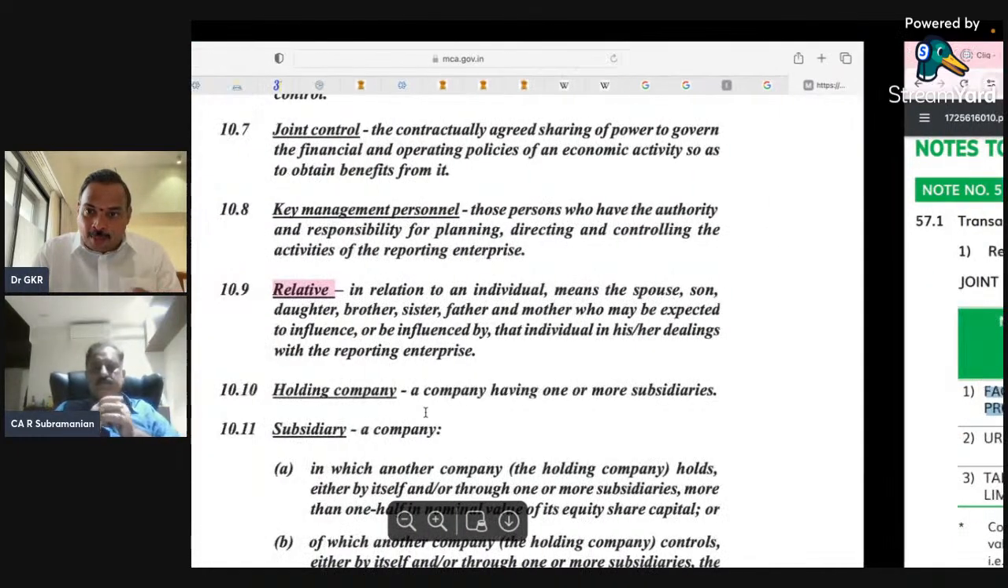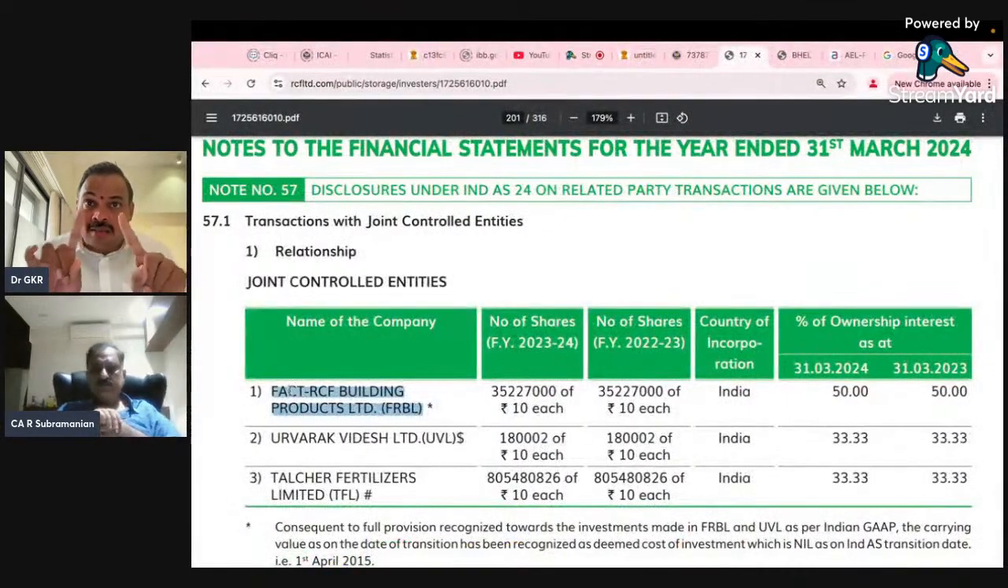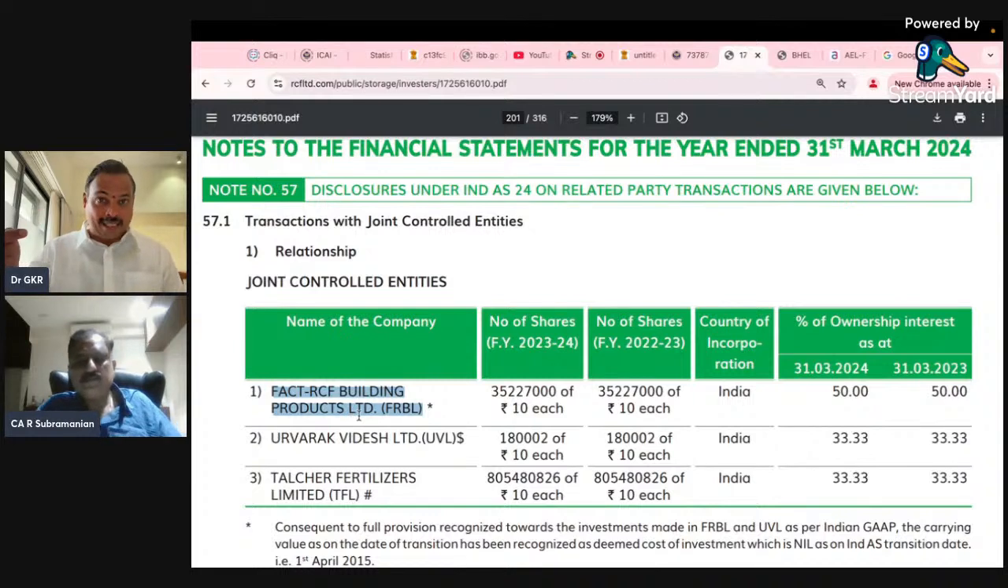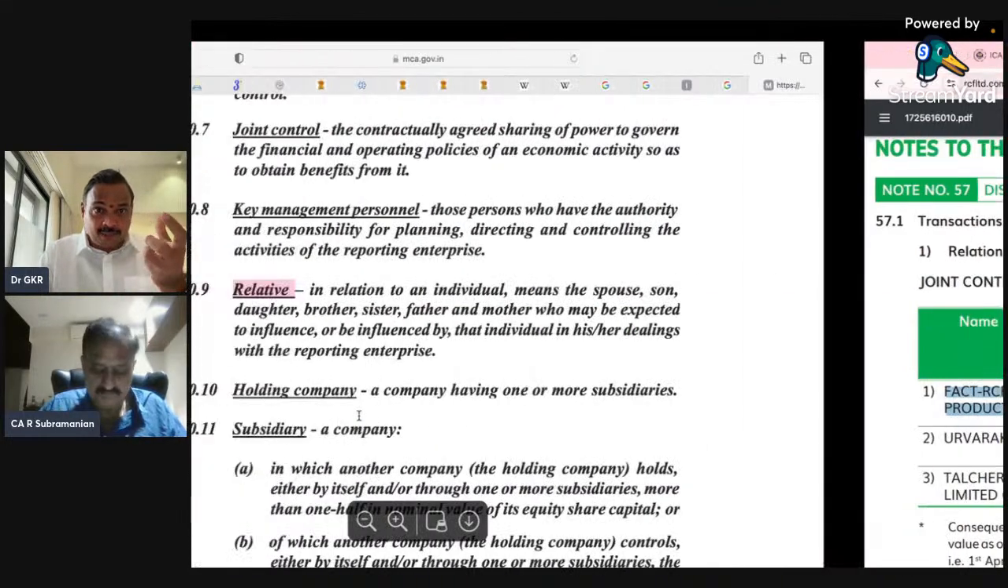Two joint venturers simply because they share joint control of a joint venture. So RCF and the other venturer are not related parties. But RCF is holding joint control of RCF Building Products Limited. Though they are related parties, the joint venturers are not related parties. So we need to appreciate the context here.